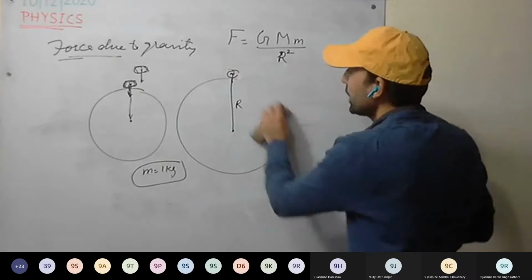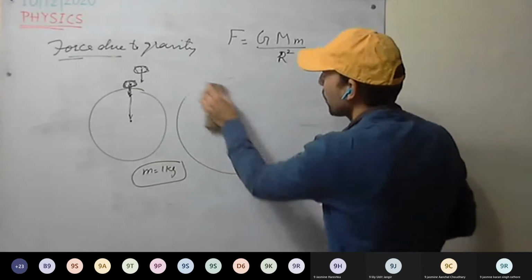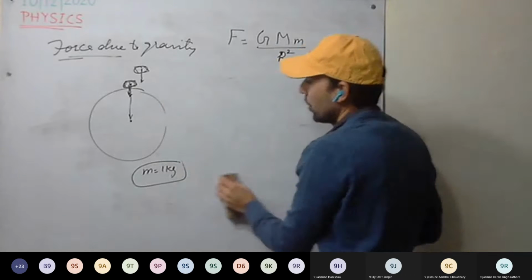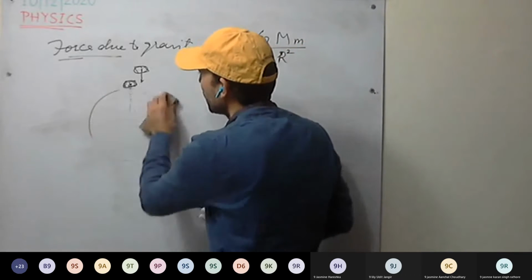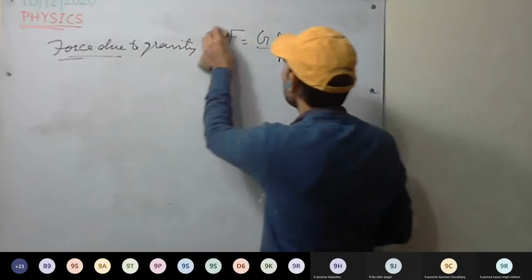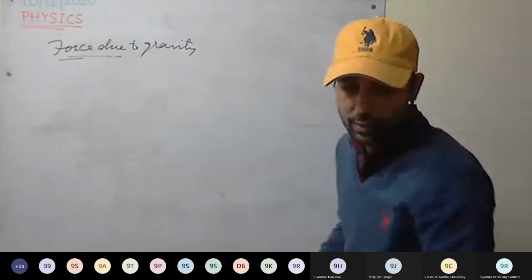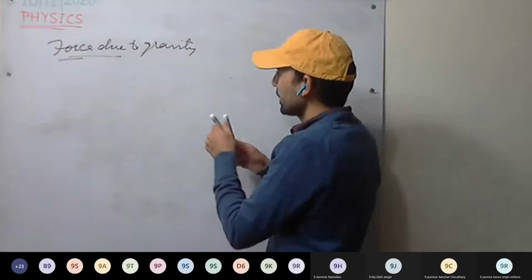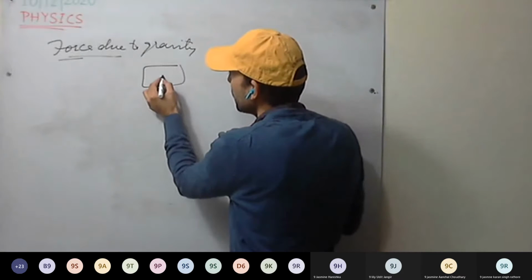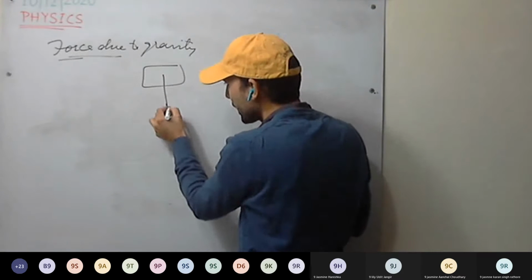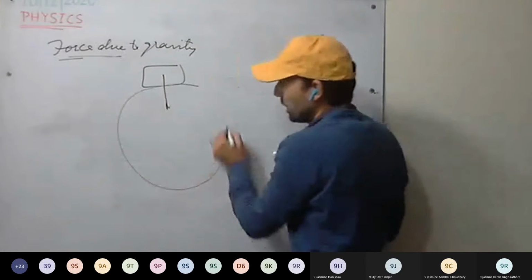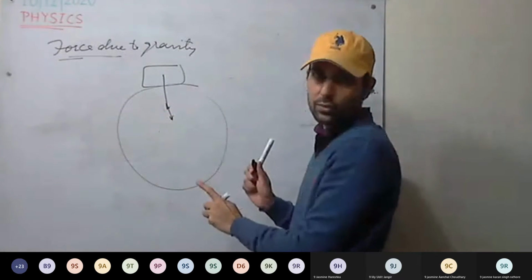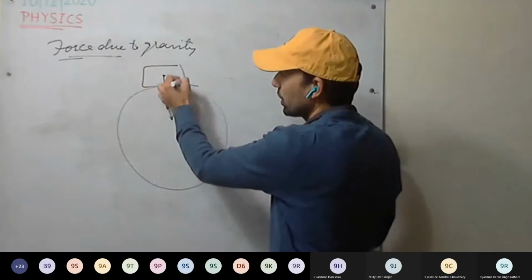And where will it be directed? It will be directed toward the center of the Earth, through the center of gravity of the body.